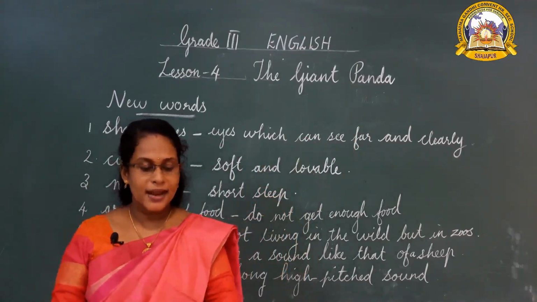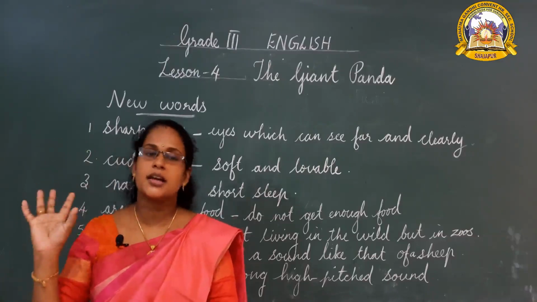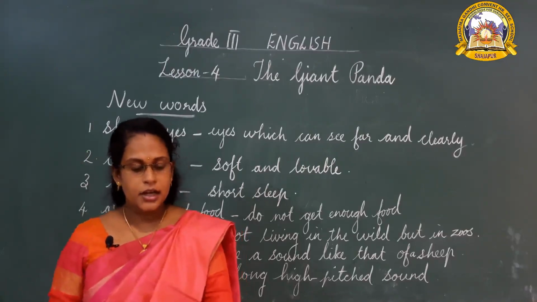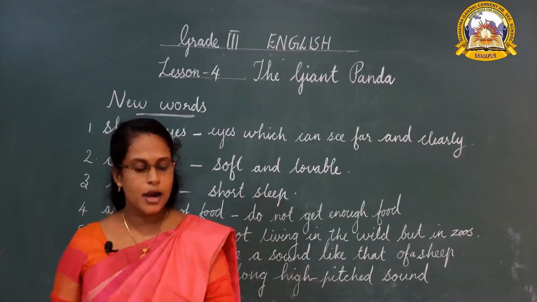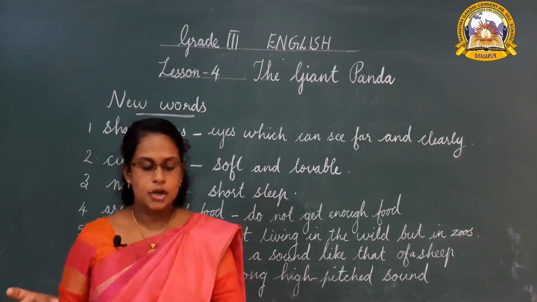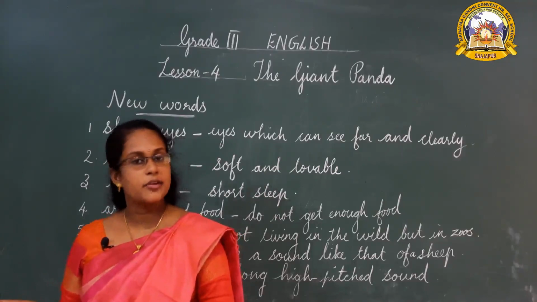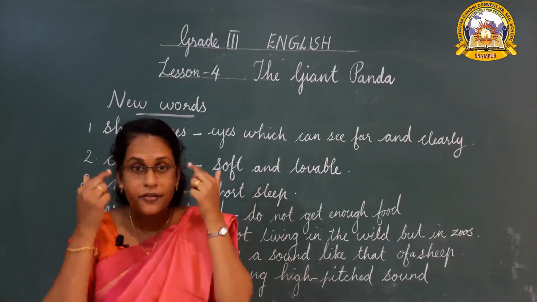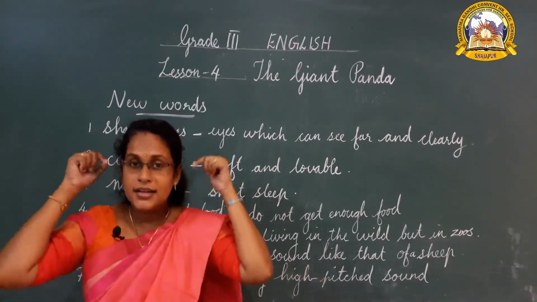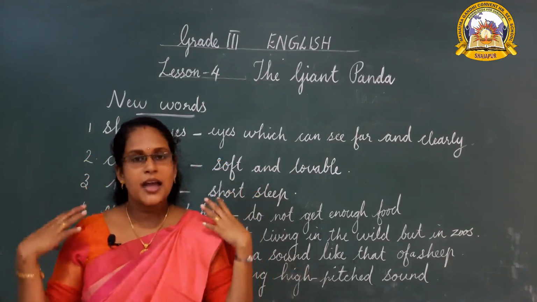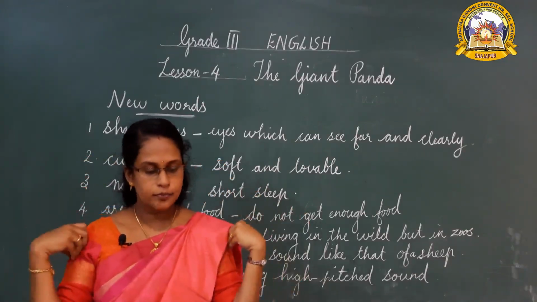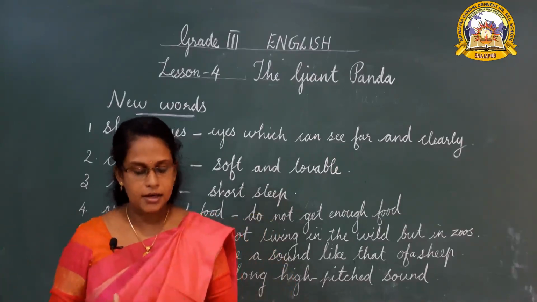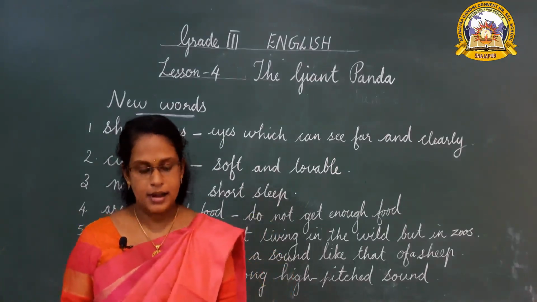Giant pandas are mainly white. Which color are these giant pandas mainly? White color. However, they have black patches around the eyes, ears, shoulders, chest, legs and feet. Though they are white in color, their eyes have a black shade and their ears are black, and the shoulders and chest are black, and the legs and feet are black.